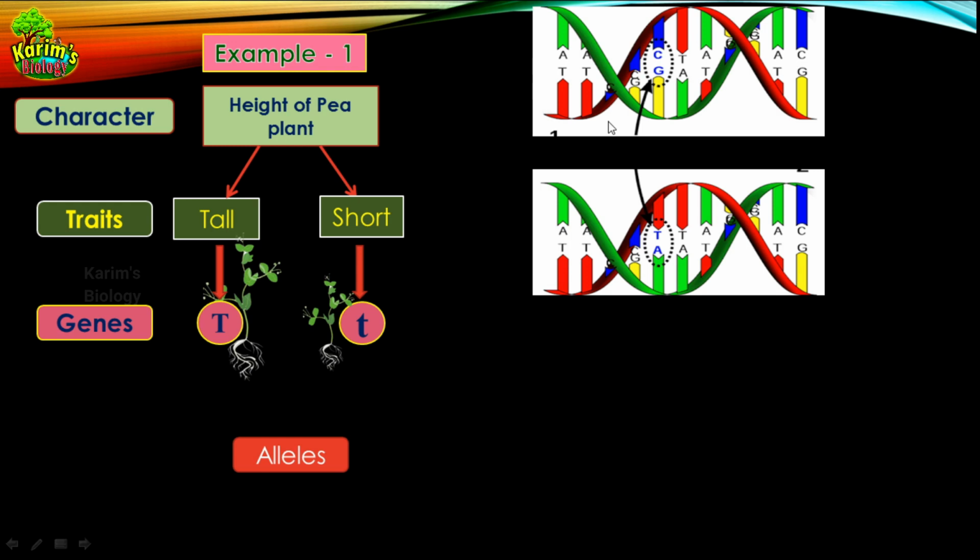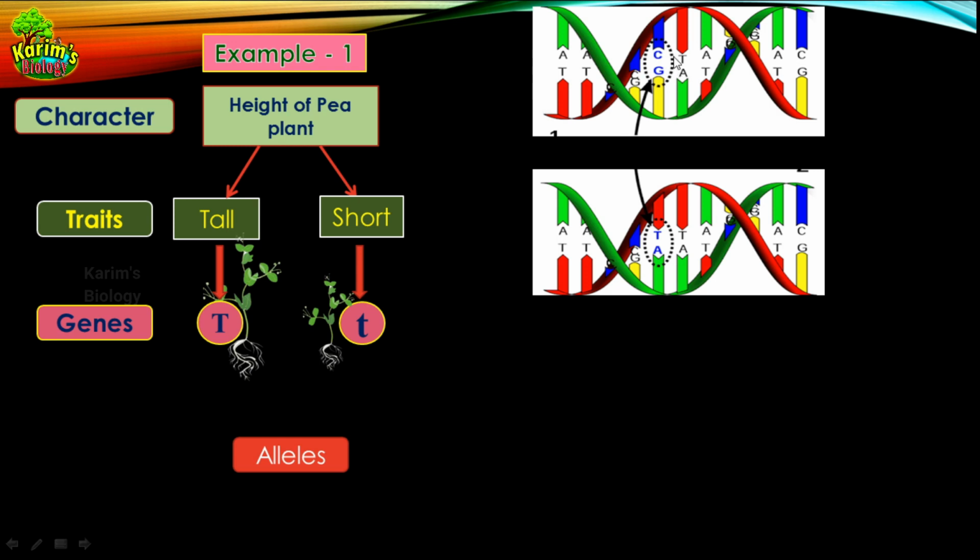But you see, in the second version of the same gene, there is a slight difference in the sequence. A is the same, A same. But here also C, G same. But you see here, in the place of C, it got T. That is, the cytosine nitrogen base has been replaced with thymine. Because of that, these two may be the same gene governing the same character, but because of the slightest change in the sequence of nitrogen bases, it has become a different version of the same gene. When such different versions of the same genes are formed, the different version may give a different trait. Understand? So this is actually called mutation.